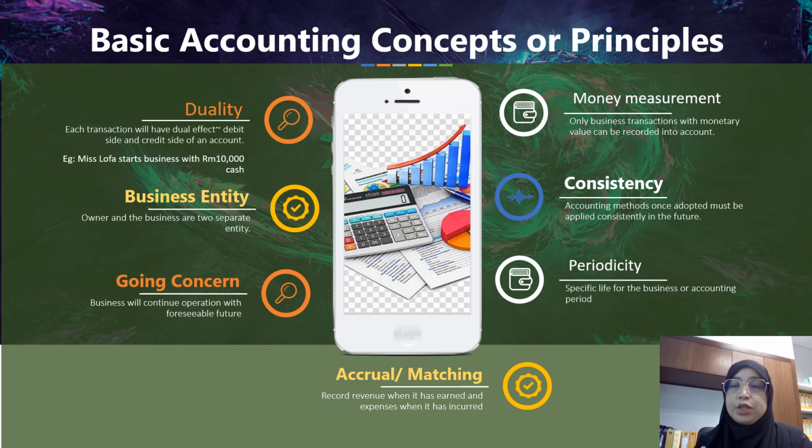Okay, the next one is the periodicity concept. The periodicity concept is also called the concept of a specific accounting period. As per the going concern, an unspecified life of the entity is assumed. For a business entity, it causes inconvenience to measure performance achieved by the entity in the normal course of business.